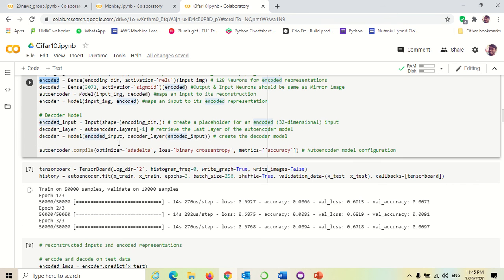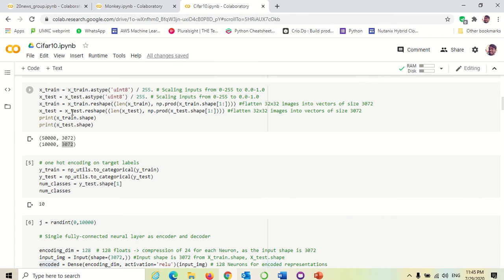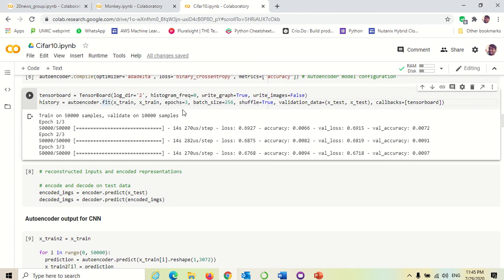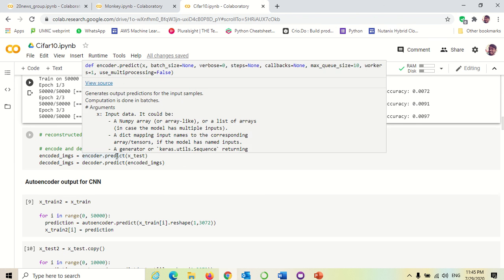I was creating a model here, model D for the decoder. I used TensorBoard for the logs to plot the histograph. I was fitting the model here on xtrain and validating on xtest. Here we have done xtrain and xtest, right? I was fitting the model on xtrain and validating on xtest. I was reconstructing the inputs and encoded representation by using dot predict.